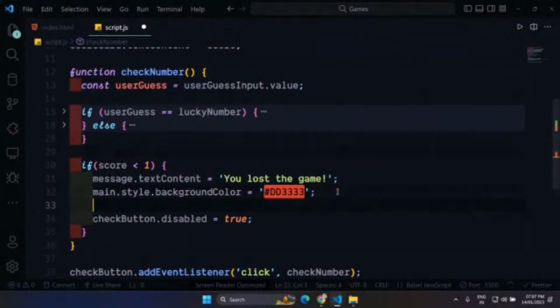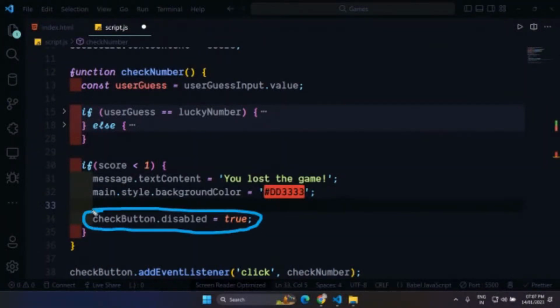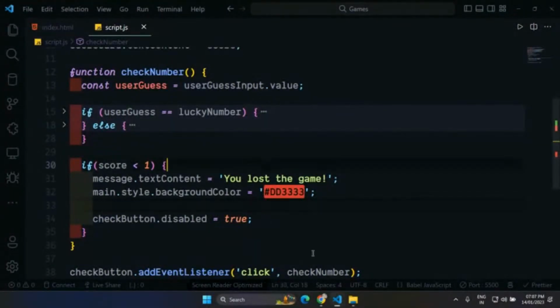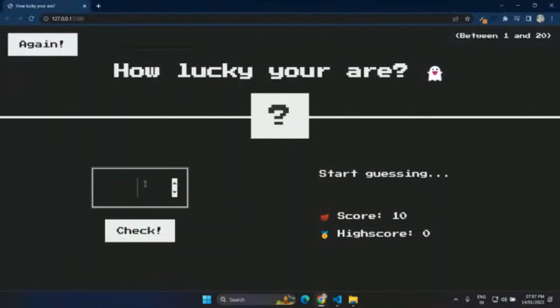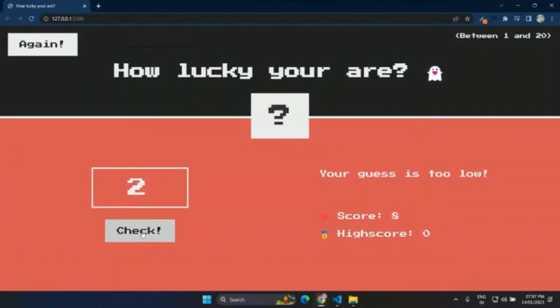And the check button is disabled. So I'm going to disable our check button. So checkButton dot disabled equals to true. This is how you can disable a button. There's a lot of things that you can do in your JavaScript and this is one of them. So let me just write here, let's say 2, and let me just check the guess number and that's it. So now my button is no more working.